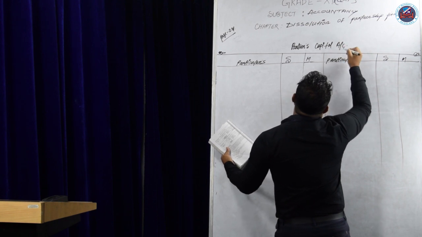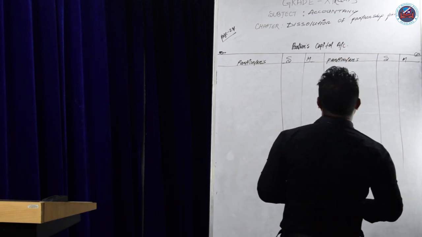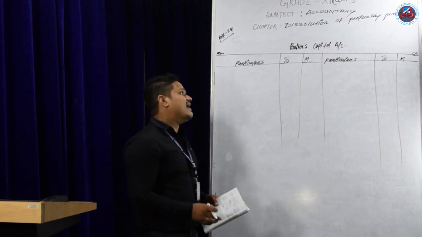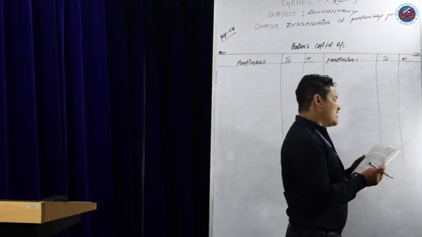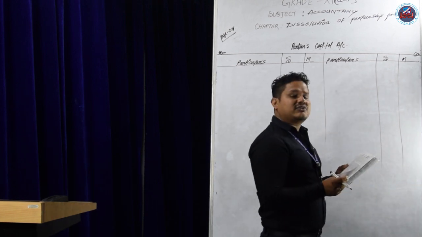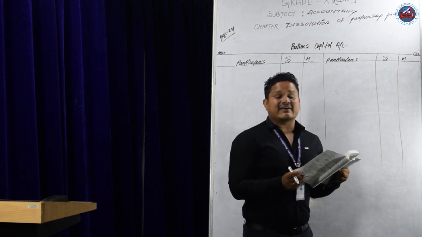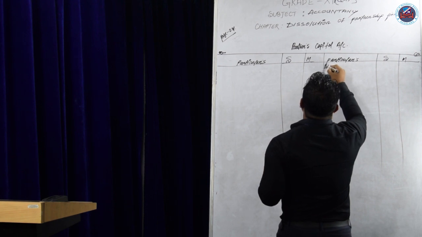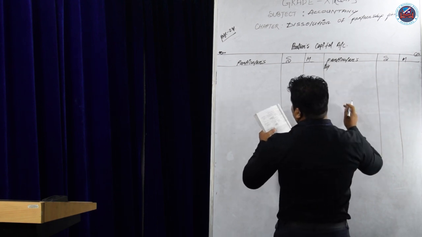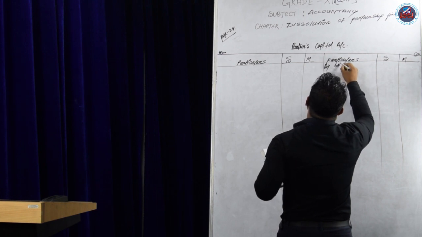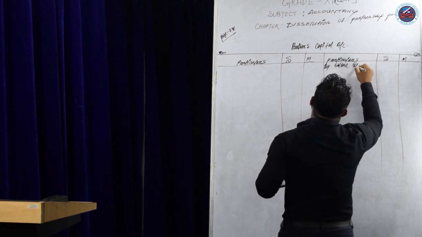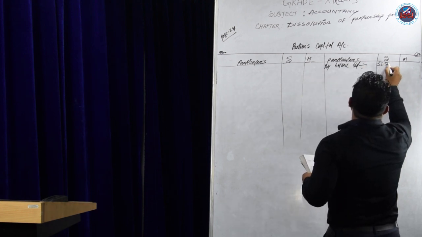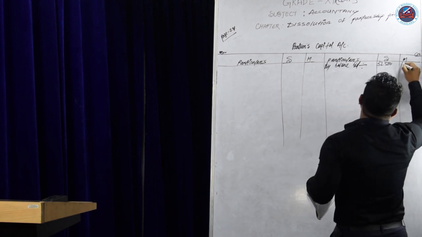So we'll write the balance from the liability side, that is the capital account of the partners, which is given in the balance sheet. The amount is given: Supriya capital 32,500, Monica 11,500. So write here by balance brought down in the credit side. Their balance amount will be on the credit side. By balance brought down, 32,500 for Supriya and 11,500 for Monica.